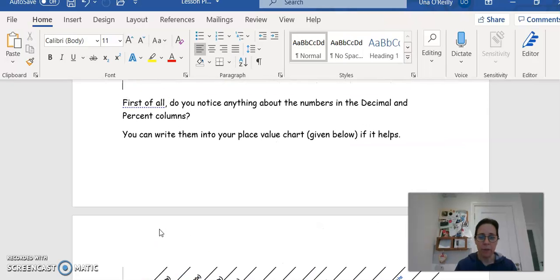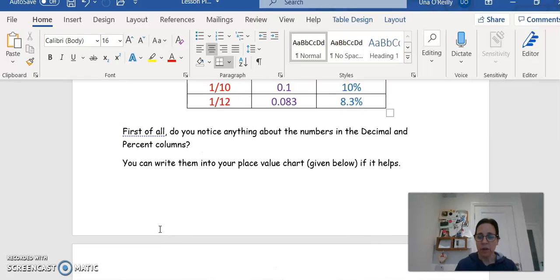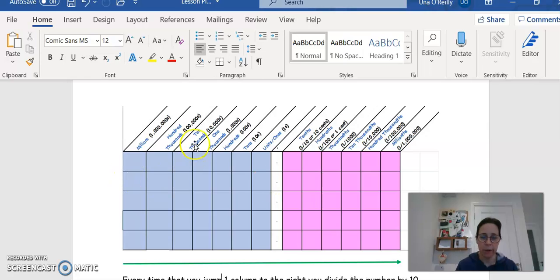They're just in different places. So what you can do to help you understand this is you can write it in a place value chart, like the one given below. Now, you don't have to have a nice blue and pink one. You can write this up at any point, okay? But what I'm saying is you can put in, say, 25%. So that's a 2 there and a 5 there. I'm not actually drawing on it, but you can imagine what it looks like. And then in decimal, that's 0.25, okay? So the 2 has moved over here and the 5 has moved over here. There's our decimal point. We're using the same numbers, they're just in different places.